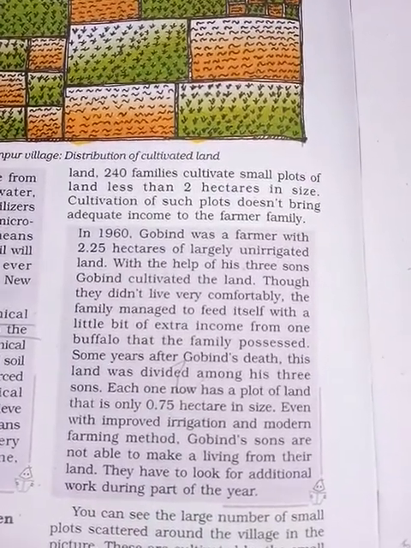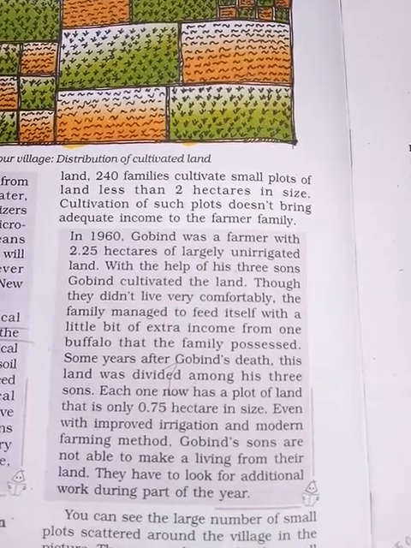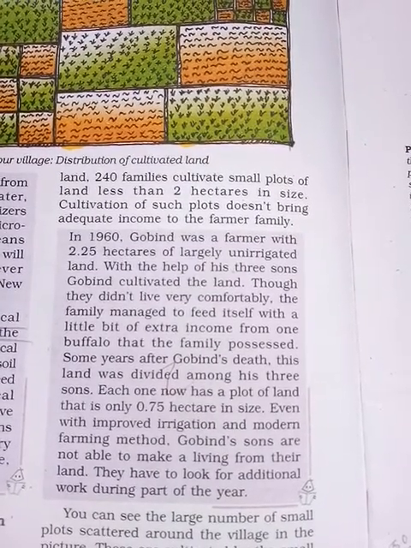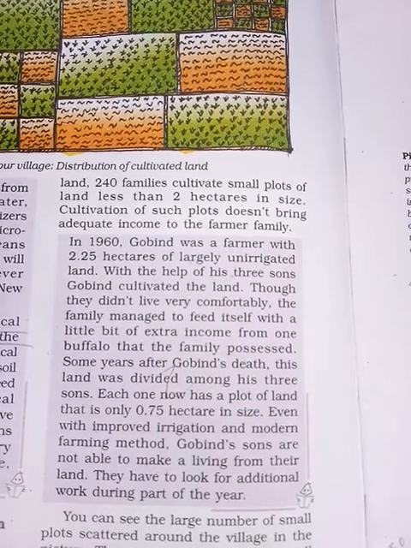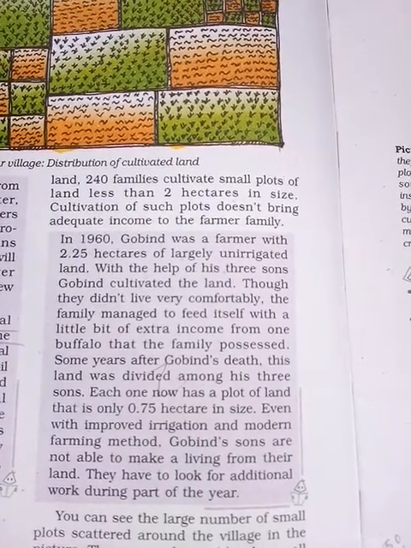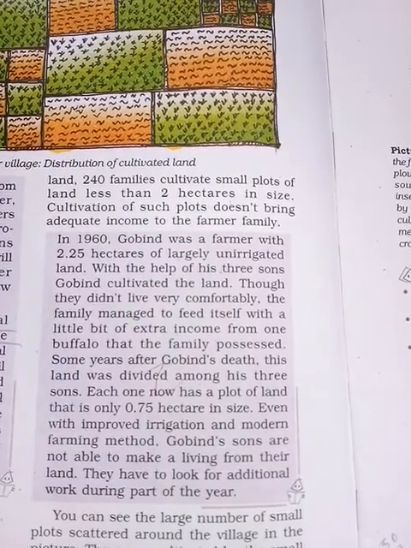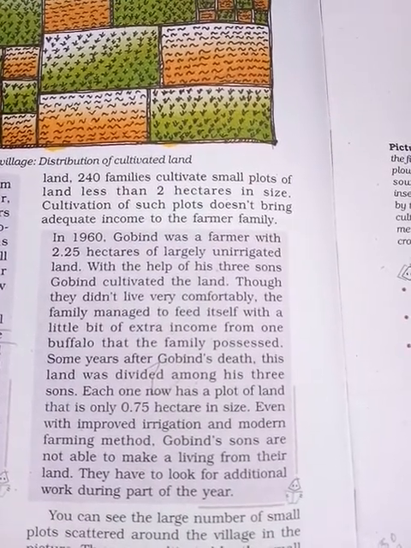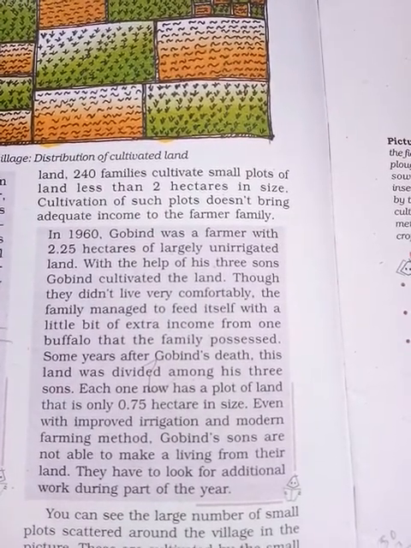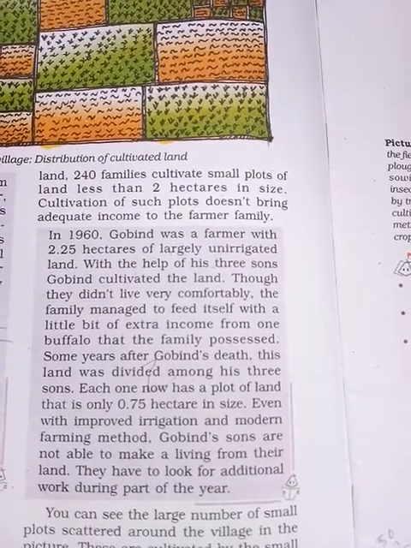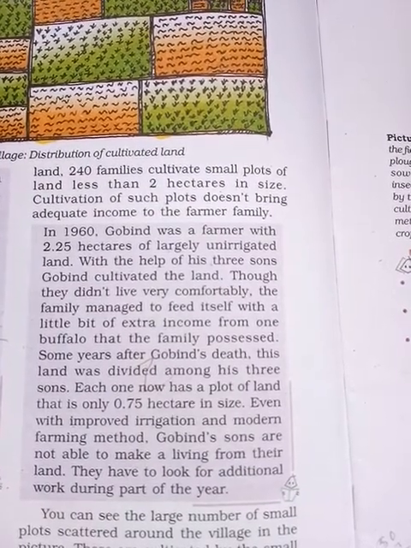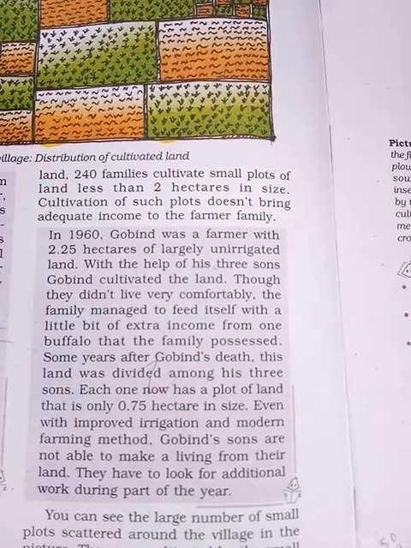In the 1960s, Gobind was a farmer with 2.25 hectares of unirrigated land, and he had the help of 3 sons. Gobind cultivated the land, though they did not have much comfort. The family managed to feed itself with a little extra income from one buffalo that the family possessed.